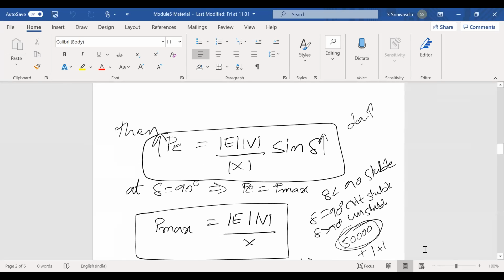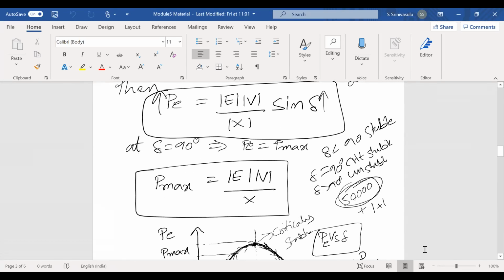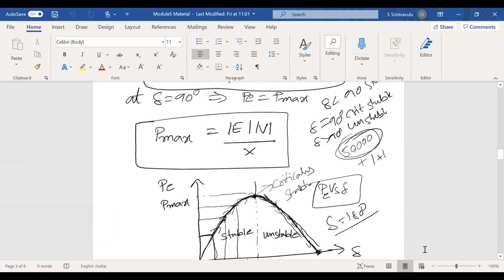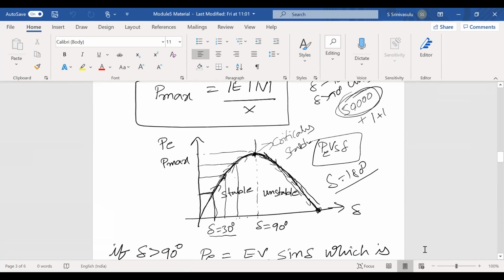Now, if you draw the P-delta curve, the curve will be like this. Initially, delta is operating at 30 degrees, and this much power will be delivered by the alternator. When delta increases, P increases. When delta comes to 90 degrees, what happens? P reaches the maximum value.